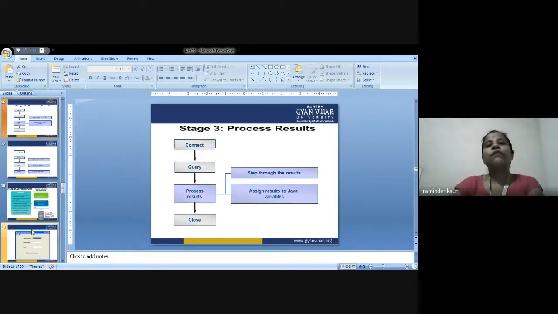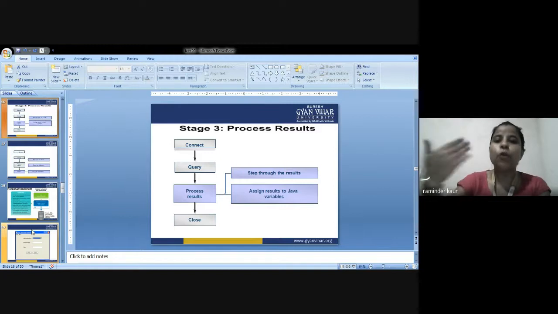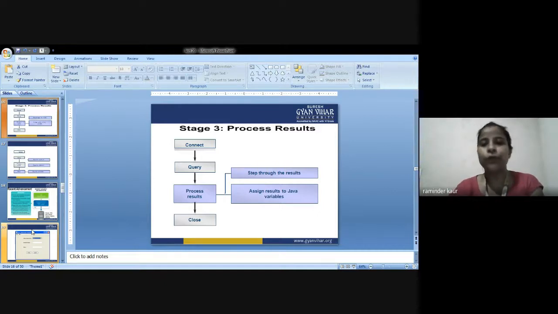Third is that we are supposed to process the results. There are two main points of concern regarding processing of the result. First, we have to go through the results and assign the results to the Java variables that we are going to use, because we are discussing JDBC. So that is why we are supposed to assign results to Java variables.